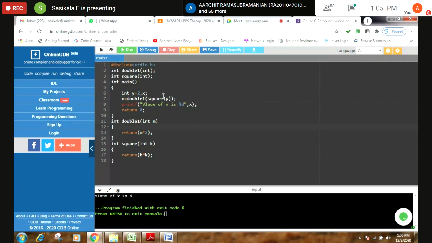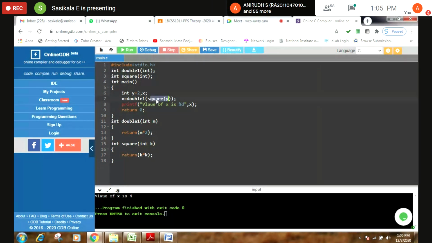It is also possible. See, in the previous case, I passed a variable, which is nothing but y. But here, to this function, I'm passing a function as an argument. See, when the control comes to this particular line, the inner function will get executed first.